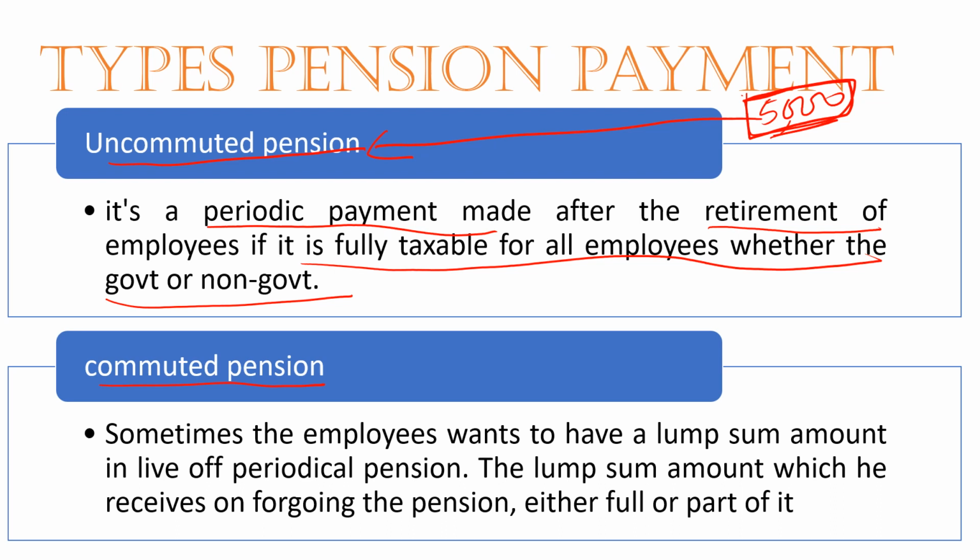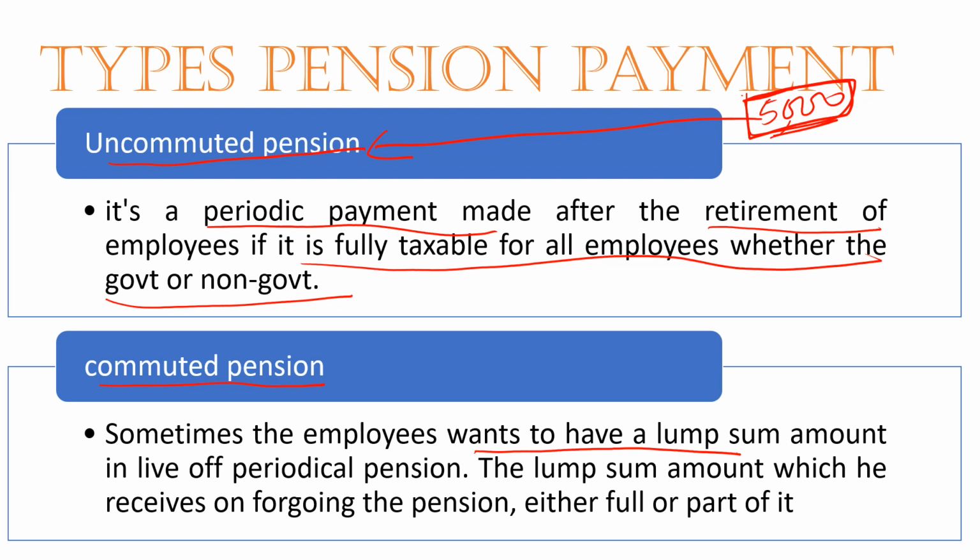And commuted pension: sometimes as an employee, I want a lump sum amount. For this lump sum amount, I'll contribute a certain amount and take the lump sum.